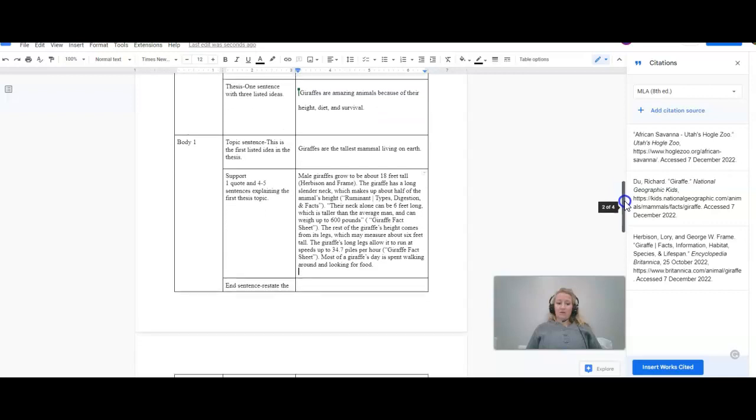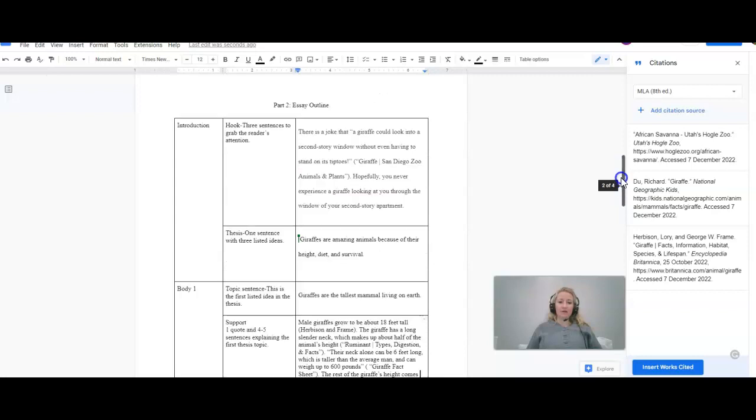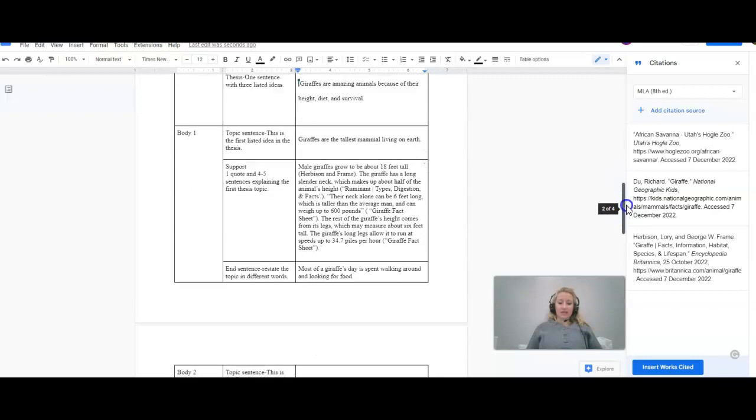So now let's talk about the end of the sentence. What we need to do is we need to reuse this idea of, oh, sorry, it's right here. We need to reuse this idea of the giraffe being tall. So I need to come up with a sentence that talks about it being tall without using the same words. Okay, I think I came up with a solution. I got this idea right here.